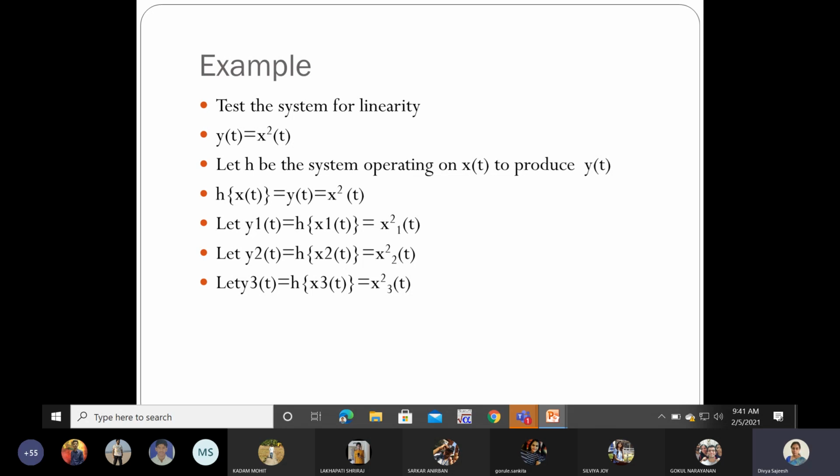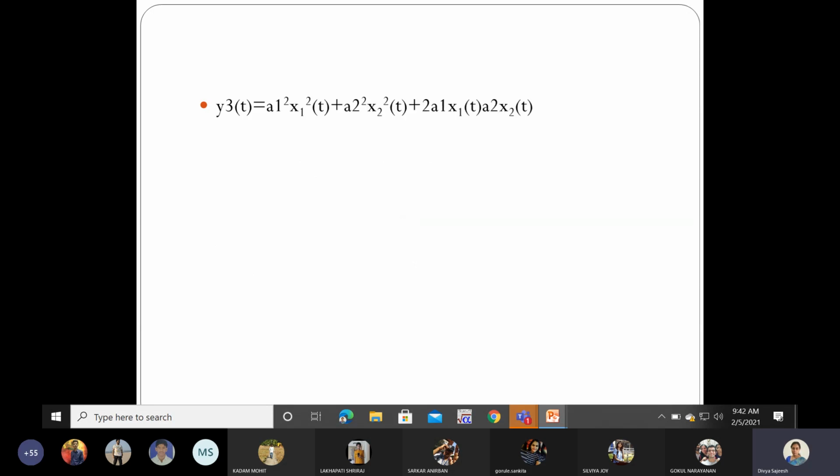Now what is x3? You already know, it is the weighted sum of signals a1 x1 plus a2 x2. Now substitute for x3 in the equation. When you substitute for x3, that is a1 x1 plus a2 x2 whole square. If you open the bracket, you will get a1 square plus a2 square plus 2 a1 a2. But in this I can see here y3 of t is not equal to a1 y1 of t plus a2 y2 of t. So when you substitute here, it is becoming a1 square y1 of t plus a2 square y2 of t.